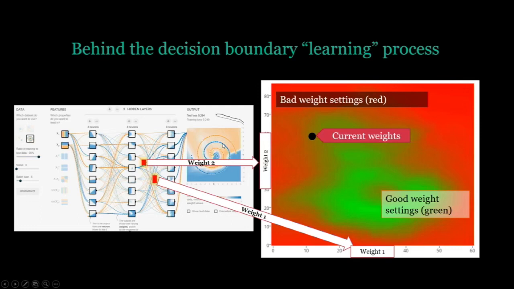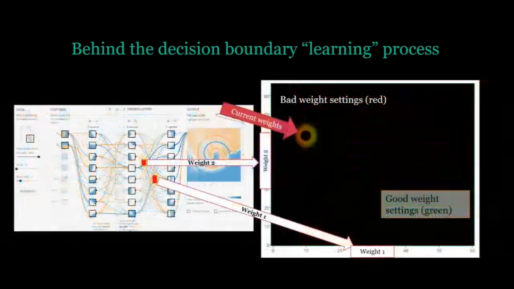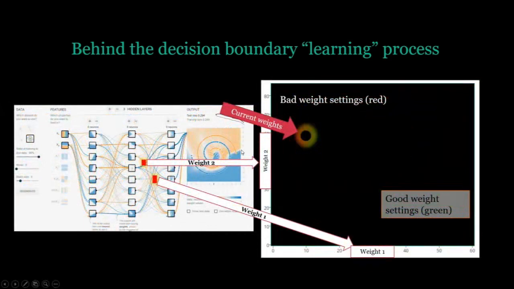So then the question is, how do you tune the weights to get them to be good? You can think of it as moving through space, right? So we're up here in sort of the red zone, and we want to get down here into this pleasing green zone where we're capturing the pattern. So it looks easy, since you see the map and you're like, well, just go to the green zone. But the reality is the neural network doesn't know where the green zone is. It just sees, I'm up here, and it can see, oh, it's a little bit more green over here. In calculus, it can see that if it took an infinitely small step, it would be more green over here. So it just sees a tiny region around.